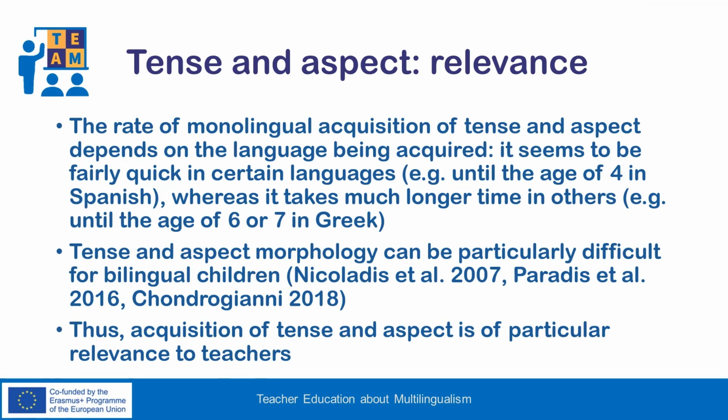The discussion so far shows that the acquisition of tense and aspect is a very puzzling task. The rate of monolingual acquisition depends on the language being acquired. It seems to be fairly quick in certain languages, for example, until the age of 4 in Spanish, whereas it takes much more time in other languages, for example, until the age of 6 or 7 for Greek. Much recent research on bilingualism has also revealed that tense and aspect morphology can be particularly difficult for bilingual children. Thus, the acquisition of tense and aspect is of particular relevance to teachers.